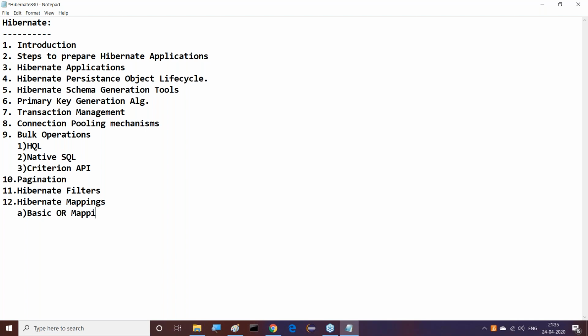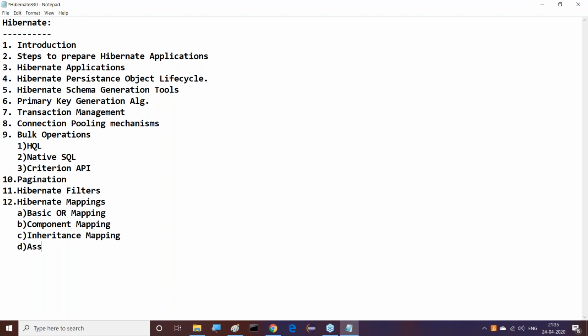In Hibernate mappings, basic mapping is going to be covered. It's a normal introduction only. The second one is component mapping. Then after completion of component mapping, the next one is inheritance mapping. Inside this inheritance mapping, three more approaches are available. Different approaches are available.